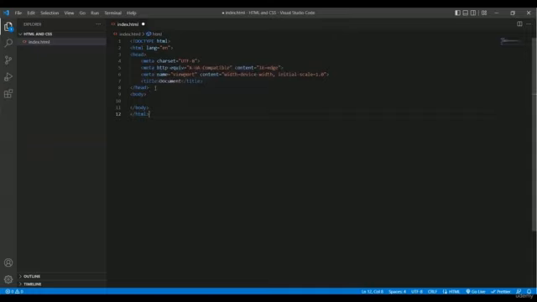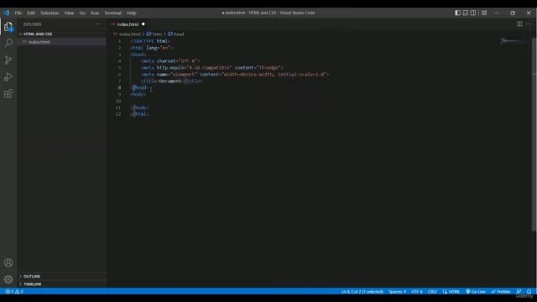So we have a small difference between the opening tag and the closing tag. The opening tag has the less than character, text, and greater than character, and the closing tag has the less than character, oblique sign, text, and then the greater than character. For closing, you just have to use this oblique sign, and with this oblique sign the tag is going to be closed.